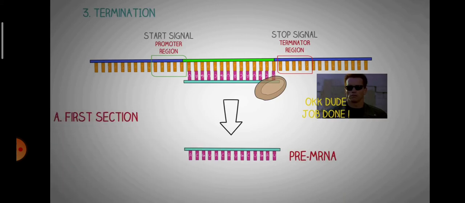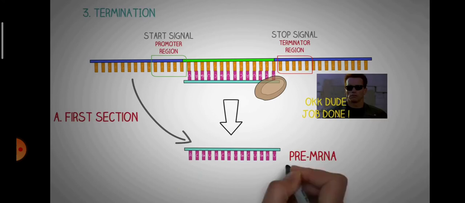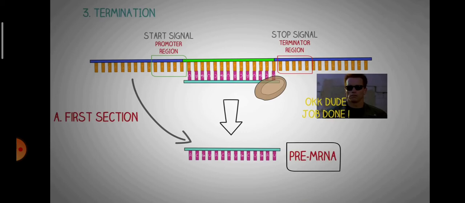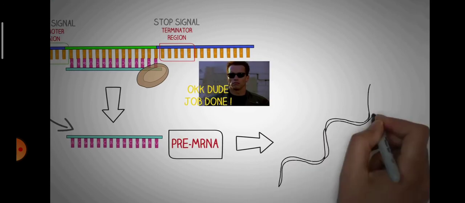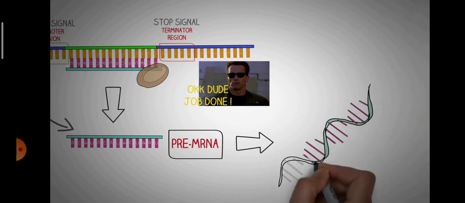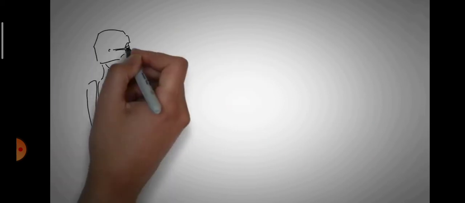So this was the first section of this process, in which the DNA is used to produce an RNA molecule. This RNA is known as the pre-mRNA or the pre-messenger RNA. The prefix is used here to show that this mRNA is not yet ready to leave the nucleus and start the process of translation. So the next section of transcription deals with how this pre-mRNA is converted to a mature RNA molecule.